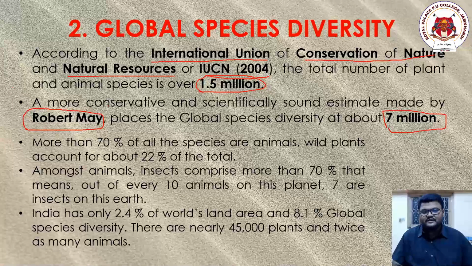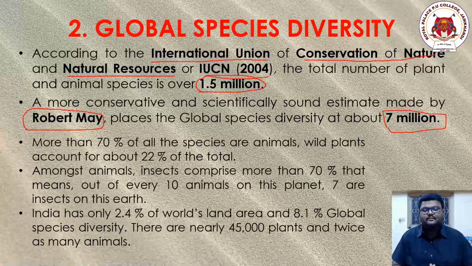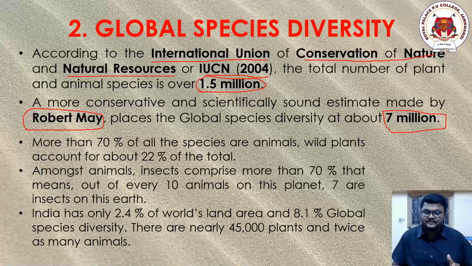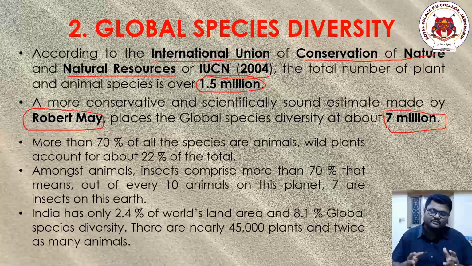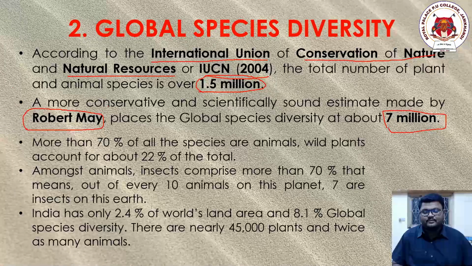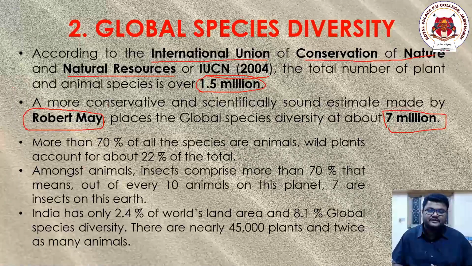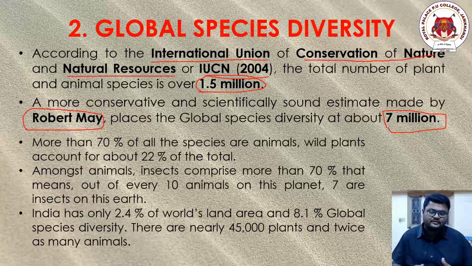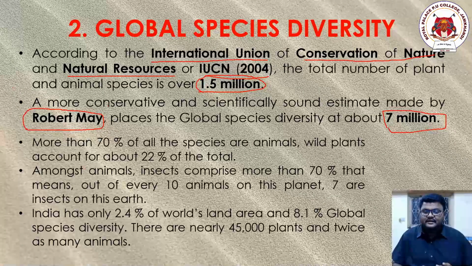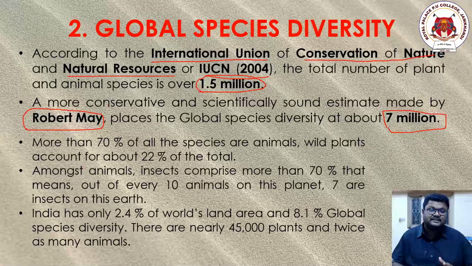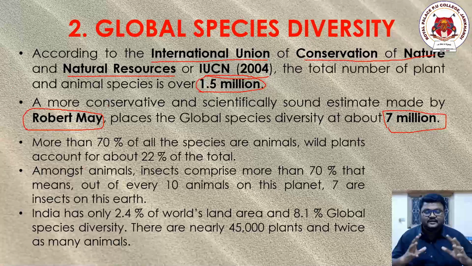As far as the 1.5 million value is concerned, we have already studied this in our PUC first year, under the topic called species diversity or biodiversity. In that section also we studied about 1.4 to 1.5 million. Now, in this particular topic, we are going a little more specific with respect to scientific calculations, done by one of the scientists called Robert May. According to this scientist, there are a total of more than 7 million species present on this entire planet Earth.